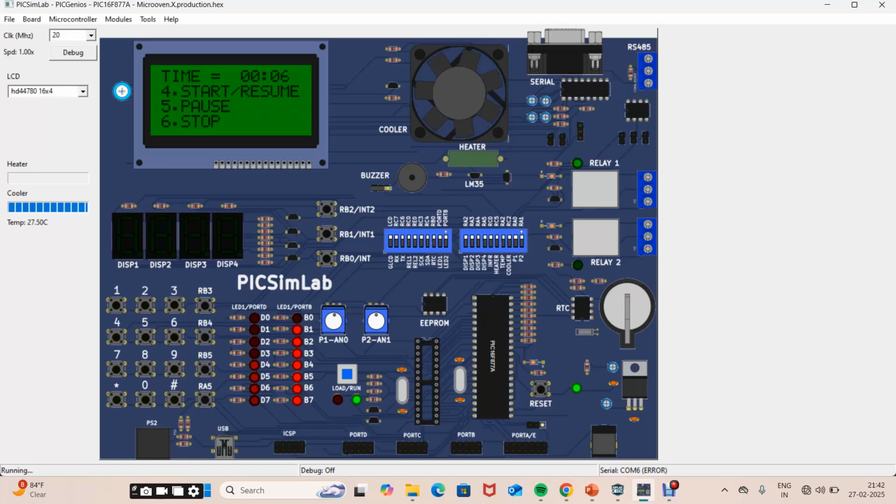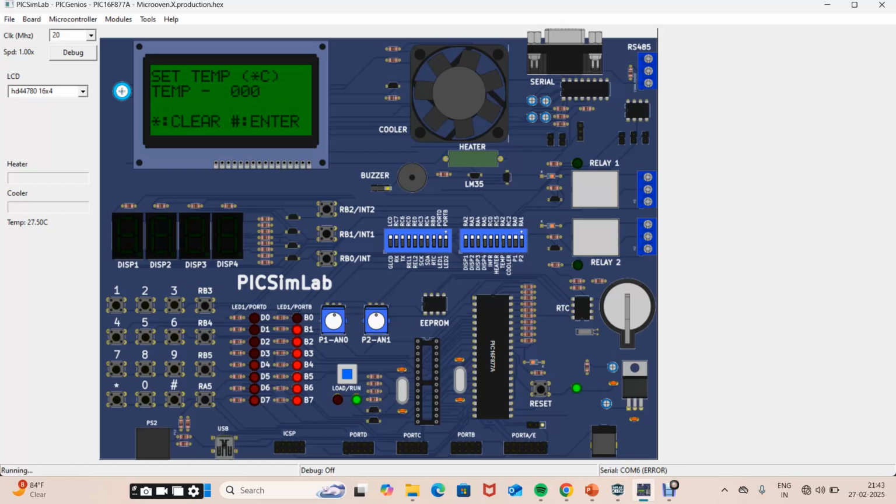If I click 4, then it will start. Time up, enjoy your meal. Then here in the grill mode, if I enter, then it will start. Then if I stop, it will return to the main screen.